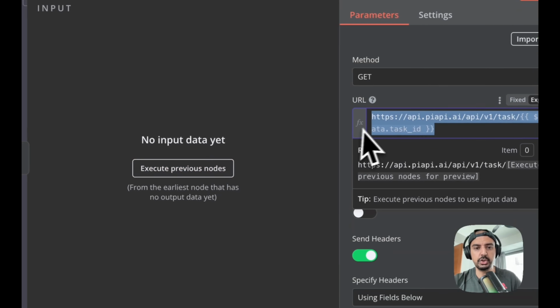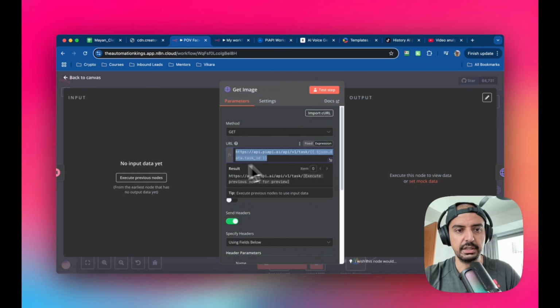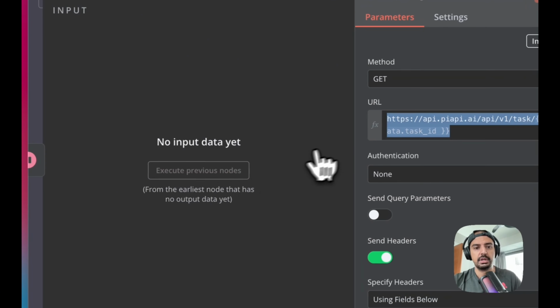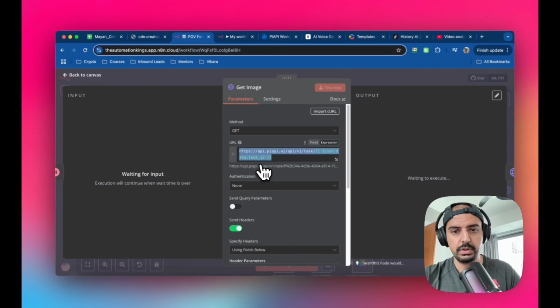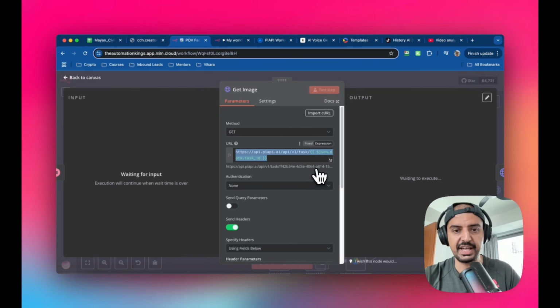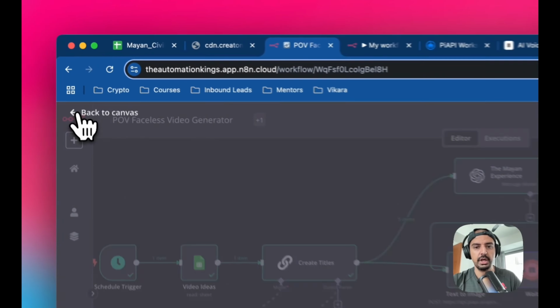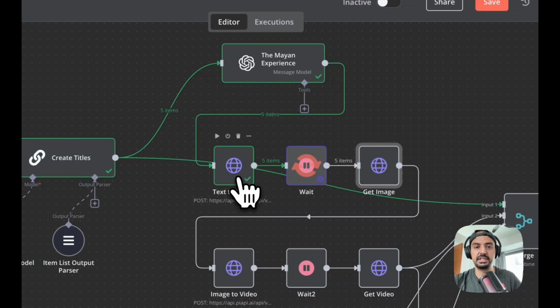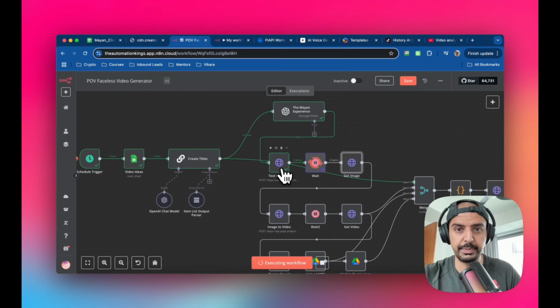If I execute the previous node, it's going to be the task ID. In fact, let me just execute it. It might take a few minutes to run, but you can see it's gone green. So there's a task ID from the previous node, which is this one here, and it's a dynamic field because we want to make sure this is completely automated.